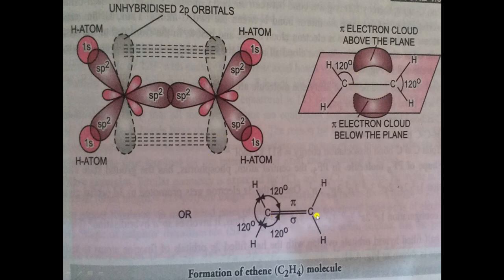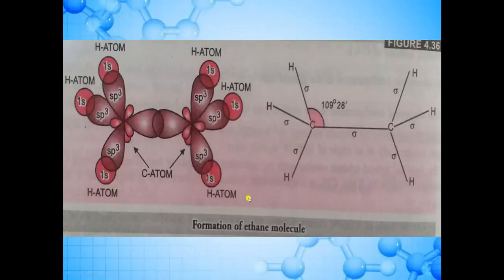So carbon is making a double bond with carbon because there are two types of overlapping here. One is end to end overlapping, and the second one is sideways overlapping. So you should know that in a double bond, sigma bond and pi bond are formed, and in a single bond only sigma bond is formed. Okay.